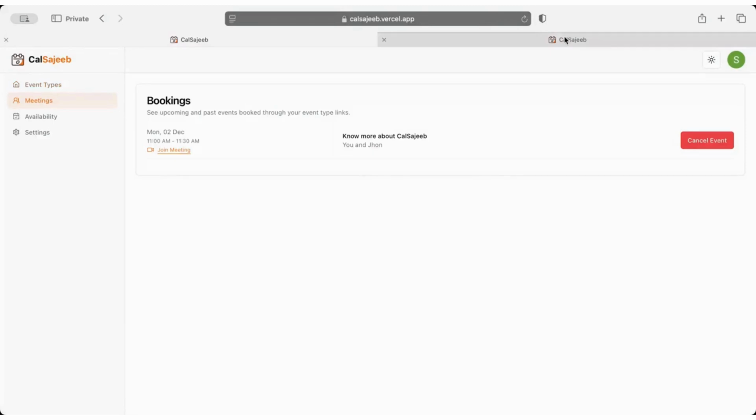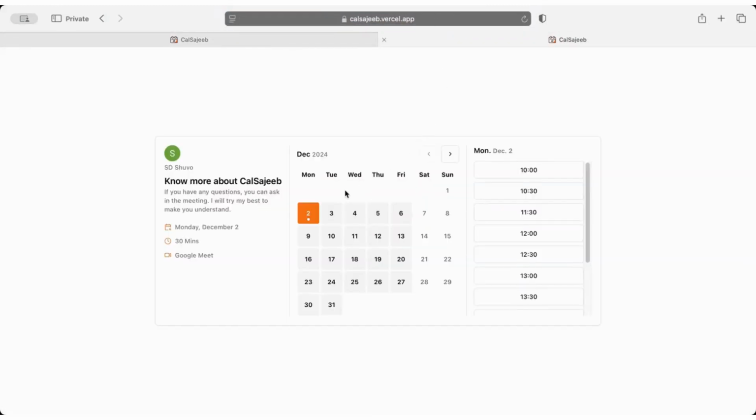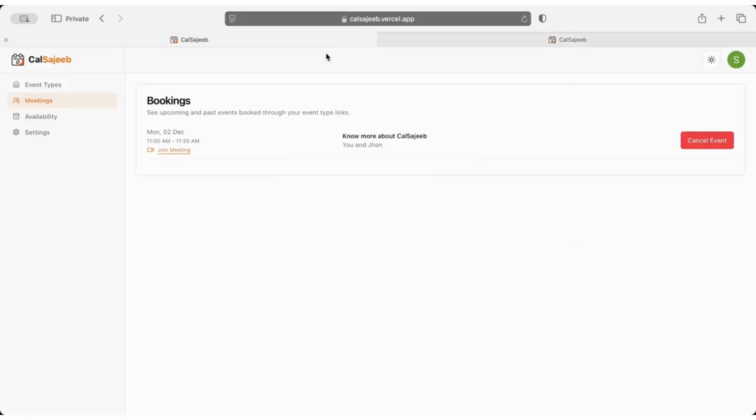Now again, if I go with this link, and if another person wanna book on the same day, that person can't book at 11 o'clock because it's already booked. That will make your life more simpler. Like you won't have multiple meetings at the same time, and people will book the meeting with you at your availability. That's the magic of CalSajeeb, guys.